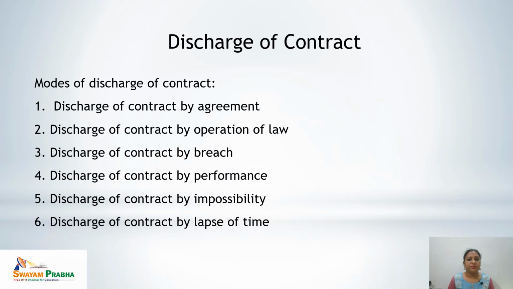So next, how is the discharge of contract possible? That means what are the modes available for discharge of contract. One, discharge of contract by agreement; discharge of contract by operation of law; by breach; by performance; by impossibility to perform; and by lapse of time. Any contract or the obligation of the contract can be discharged by any of the mentioned modes.